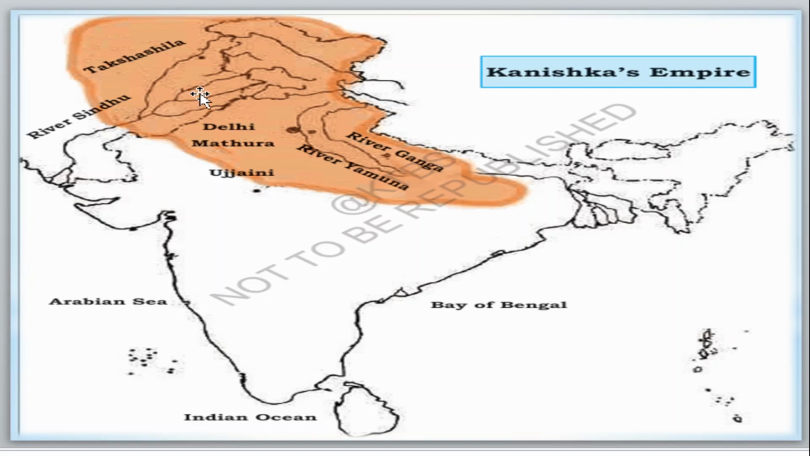Okay, Takshashila is here. Delhi, Mathura, river Ganga, river Yamuna. Here it becomes Uttar Pradesh and Bihar. Okay, Ujjain is here.